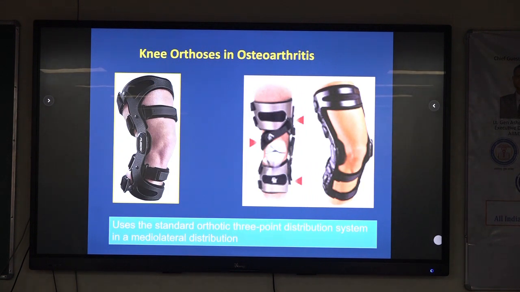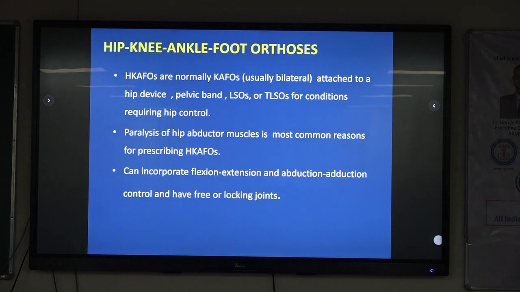Coming to knee orthosis in osteoarthritis, unloader devices use the standard orthotic 3-point distribution system in a mediolateral distribution. They are marketed and manufactured by various companies. They all have a similar principle with different mechanisms. Some use a screw to increase that unloading angle. So various kinds of devices are now marketed by all companies.